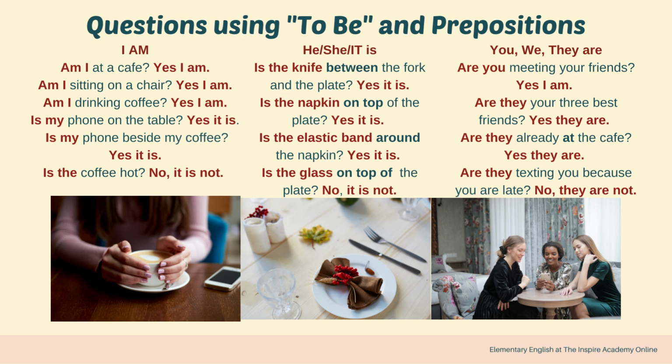Questions using to be and prepositions. I am. Am I at the cafe? Yes, I am. At is the preposition. Am I sitting on a chair? Yes, I am. On is the preposition. Am I drinking coffee? Yes, I am.